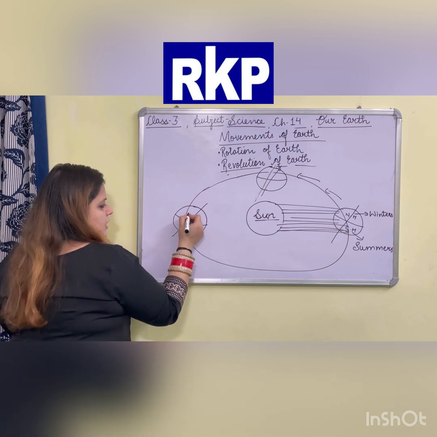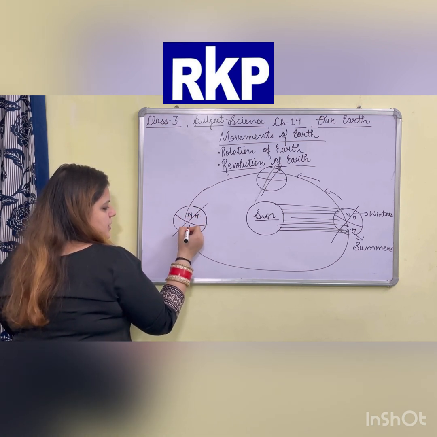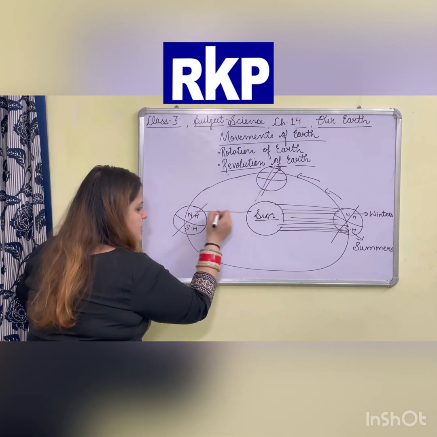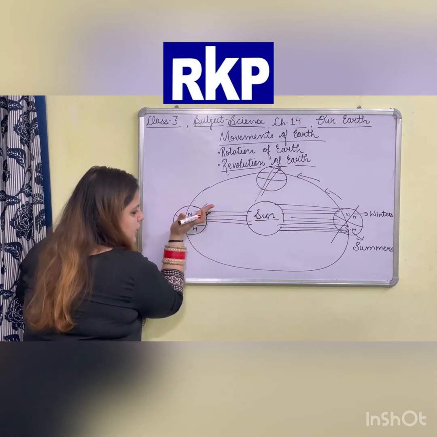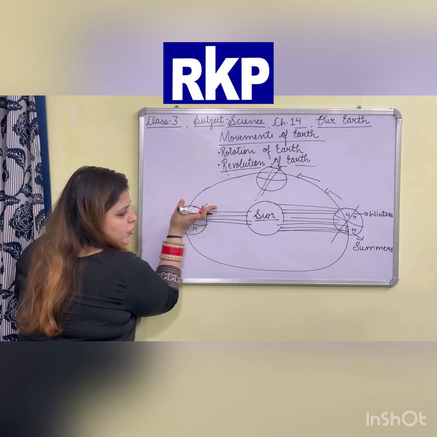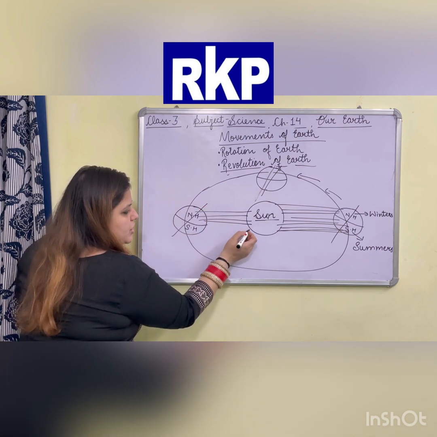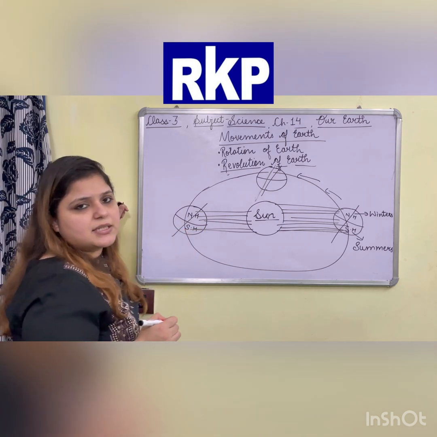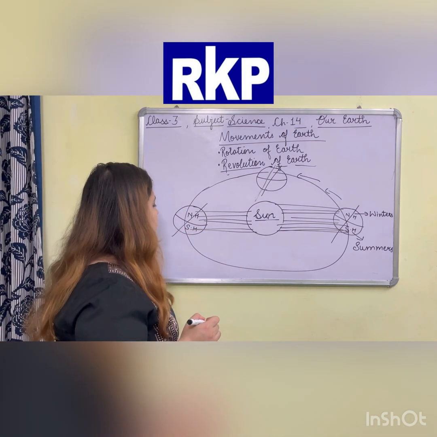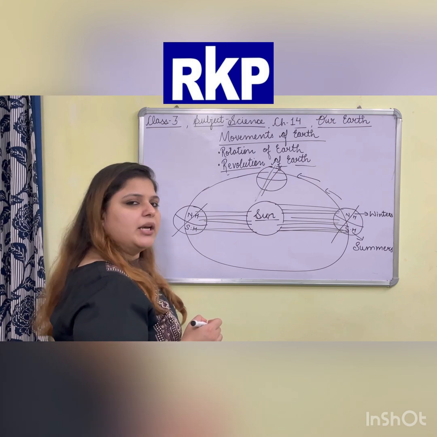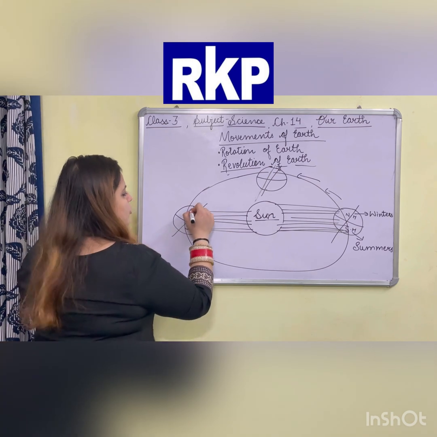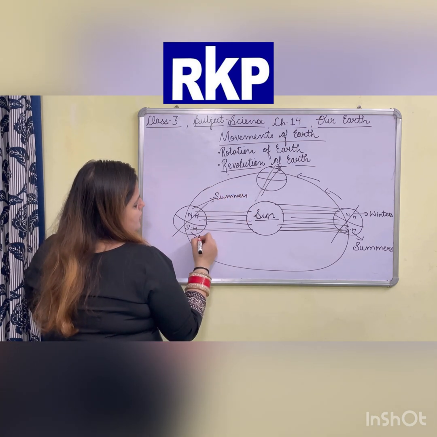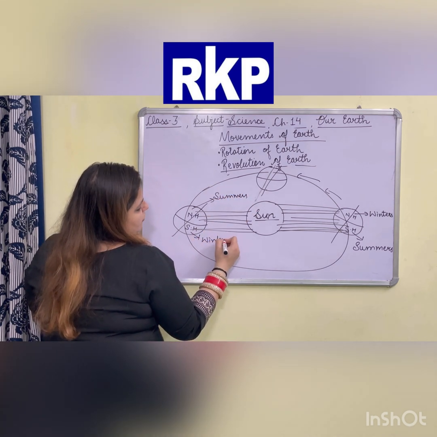Now look here carefully. This is the northern hemisphere and this is the southern hemisphere. Now the northern hemisphere is towards the sun. Now the earth is like this. The upper portion is towards the sun and the lower portion is away from the sun. The northern hemisphere is receiving more heat from the sun and the southern hemisphere is receiving less heat from the sun. Now the northern hemisphere will have summers and the southern hemisphere will have winters.